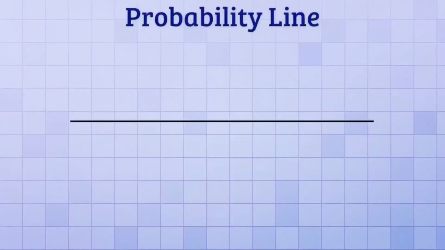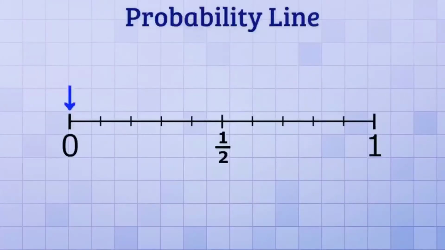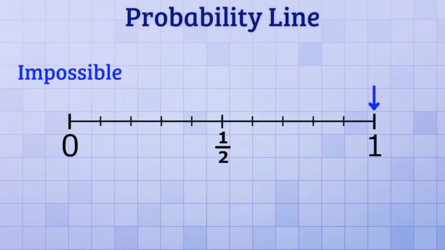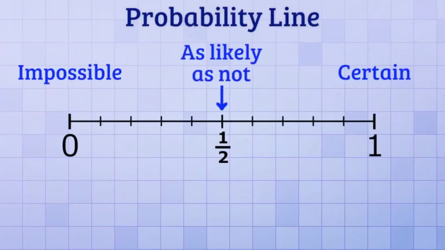Let's look at this in a little more detail on something called a probability line. It's a number line that goes from 0 to 1. Probability value always lies from 0 to 1. It means it's neither less than 0 nor greater than 1. When probability is 0, the event is impossible, and when it's 1, the event is certain. When the probability is one half, the event has equal chances to happen and not to happen, which means 50-50.